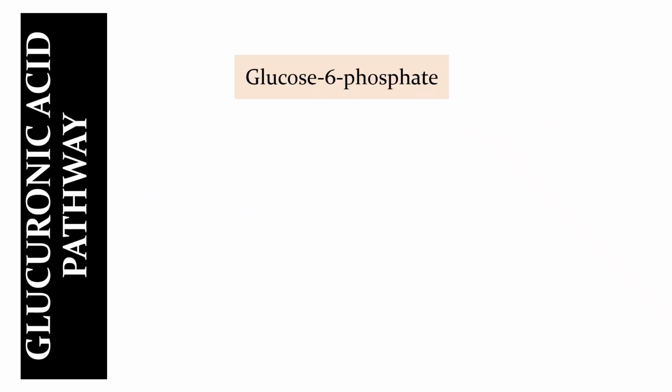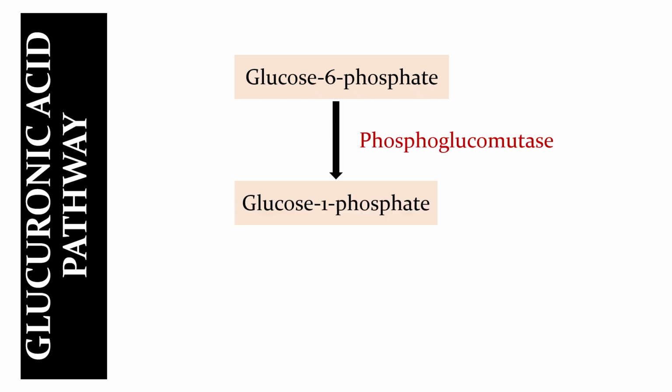Now we shall see the steps of the glucuronic acid pathway. The substrate of the pathway is glucose 6-phosphate. How is glucose 6-phosphate produced? Glucose 6-phosphate is produced from glucose by the enzyme hexokinase. This glucose 6-phosphate, in the presence of phosphoglucomutase, gets converted to glucose 1-phosphate.